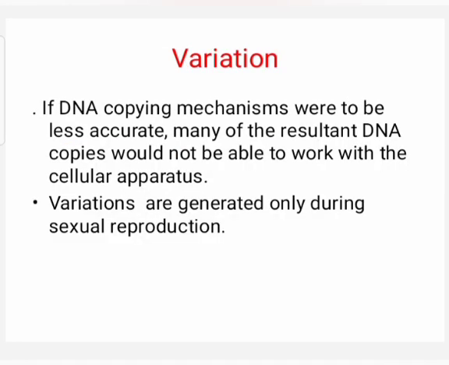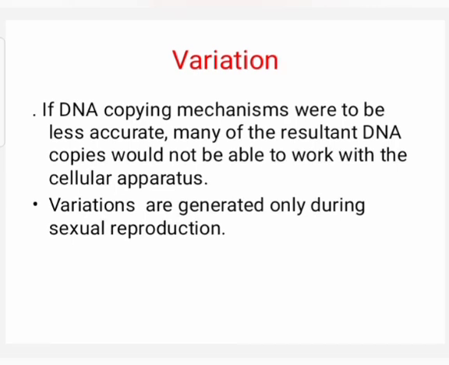If DNA copying mechanisms were to be less accurate, many of the resultant DNA copies would not be able to work with the cellular apparatus. That is, in a cell, there are cell organelles. Each organelle has specific function. For example, ribosomes, they produce proteins.